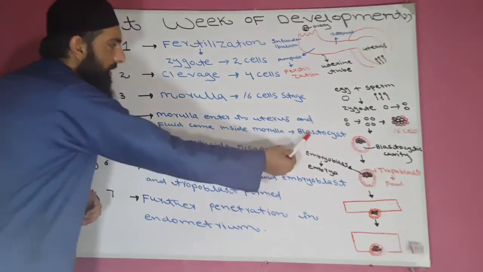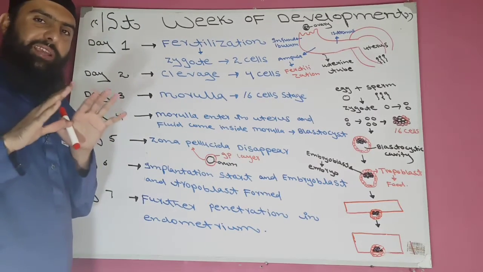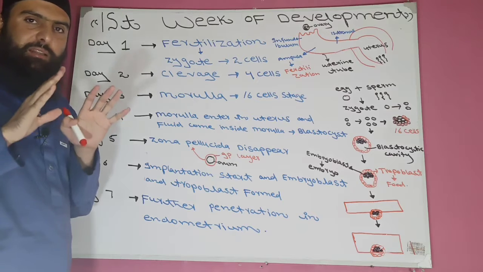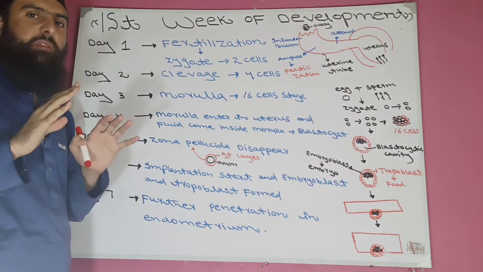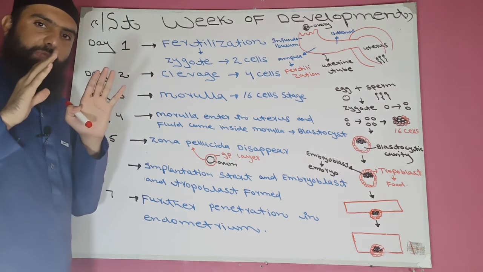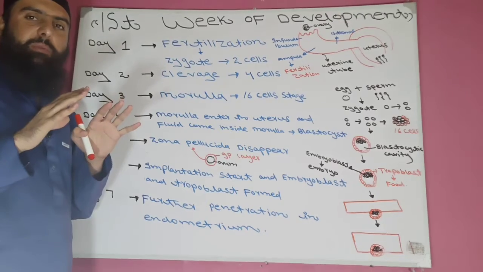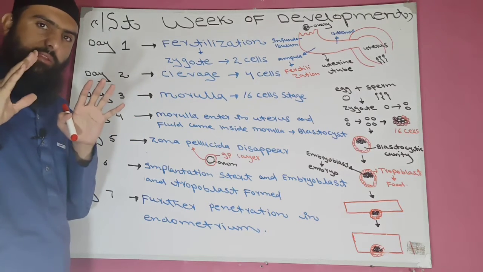Now why is the blastocyst formed? Because in the morula stage, each cell is known as a blastomere. This morula, which is a 16 cell stage, enters inside the uterus and the uterine fluid comes inside the morula, and as a result there will be a blastocyst. That means a fluid-filled cavity is formed.